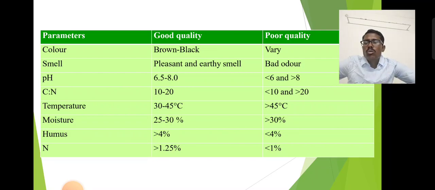Parameters for designating good quality compost and bad quality compost. Color should be brown or black; any other color is poor quality. Smell should be pleasant and earthy; a bad odor means poor quality. pH range should be neutral, 6.5 to 8; less than 6 or greater than 8 is poor. CN ratio 10 to 20; less than 10 or greater than 20 is poor quality. Temperature 30 to 45 degrees; more than 45 is poor. Moisture content 25 to 30%; greater than 30 is poor. Humus content should be greater than 4; less than 4 means poor quality. N content should be greater than 1.25; less than 1% means poor quality.